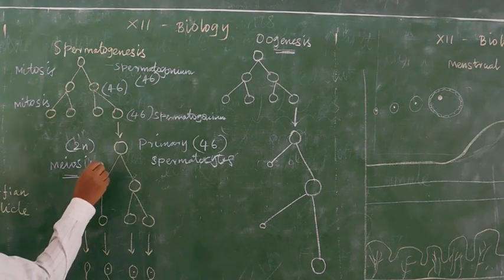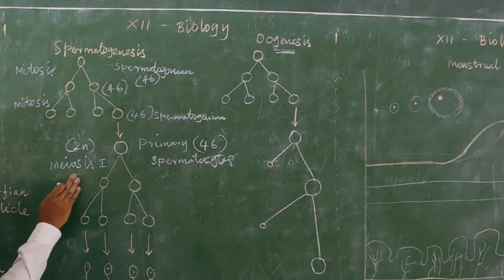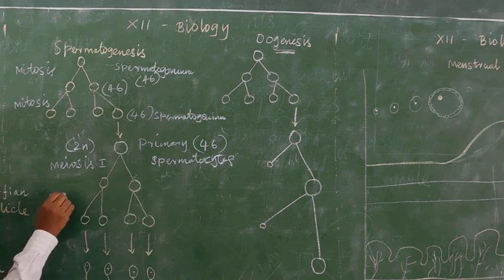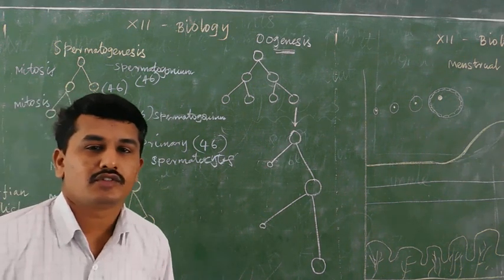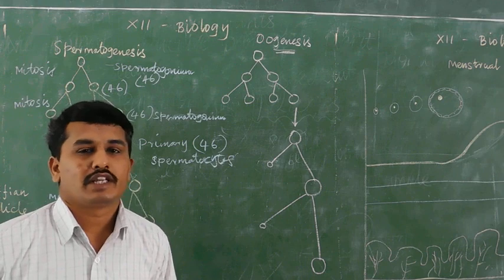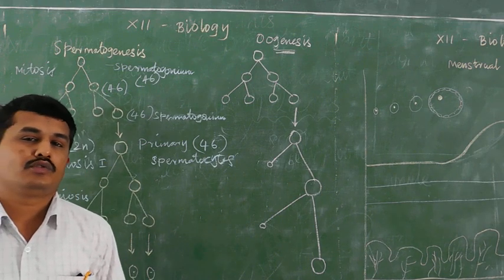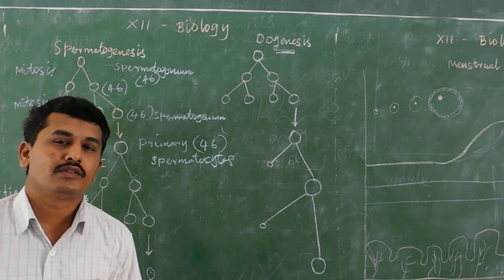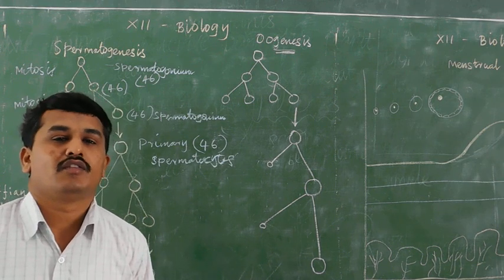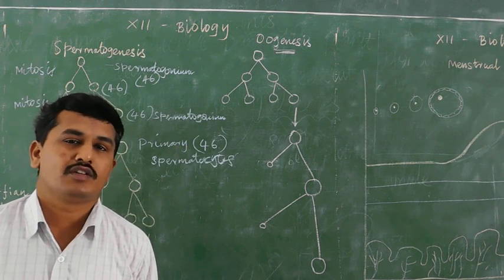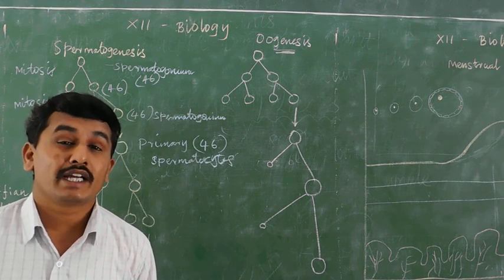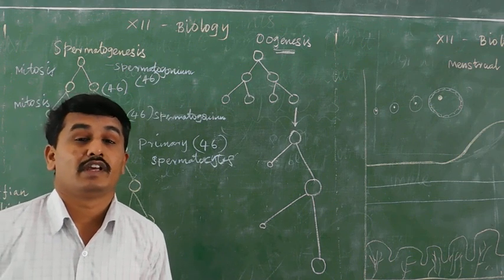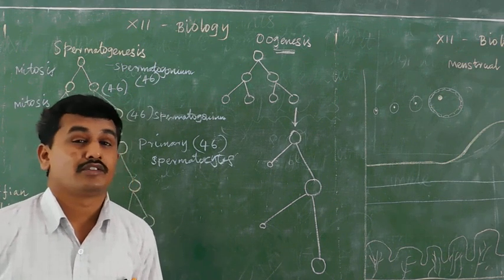This is meiosis 1, and the next is meiosis 2. Normally, in 11th standard, meiosis contains two stages, meiosis 1 and meiosis 2. Meiosis 1 has prophase 1, metaphase 1, anaphase 1, telophase 1. In prophase 1 itself, there are leptotene, zygotene, pachytene, diplotene, and diakinesis. Various processes occur, as in your 11th standard meiosis lesson.